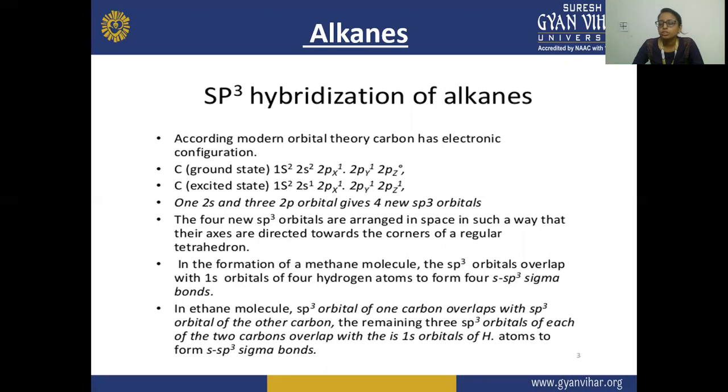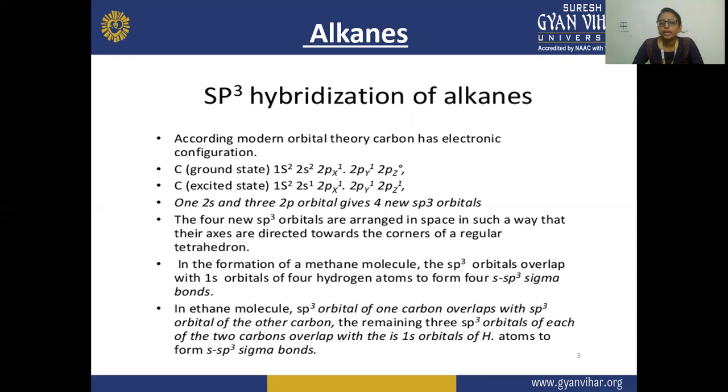So there is a formation of 4 s-sp3 sigma bonds, where s is for hydrogen and sp3 is for carbon.